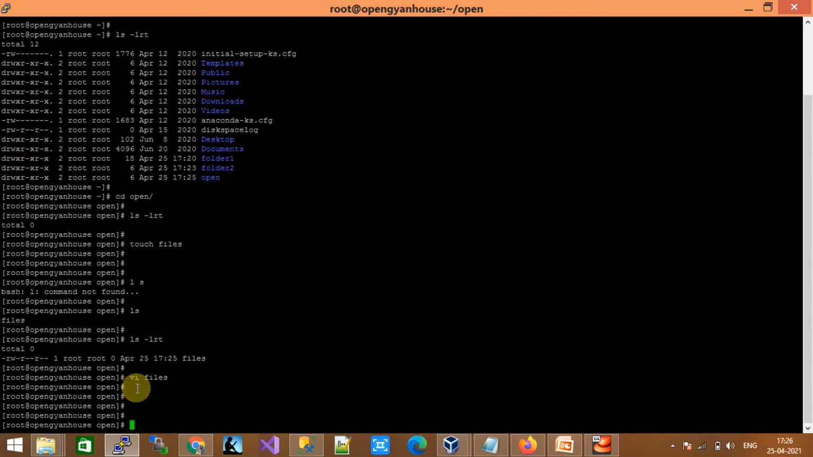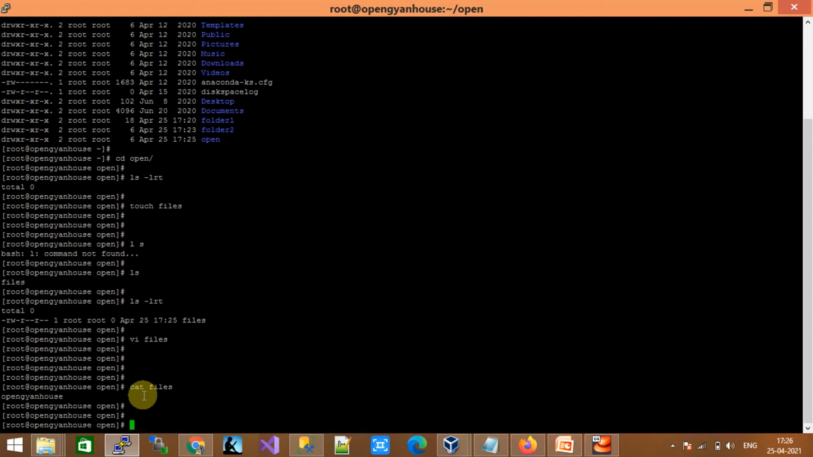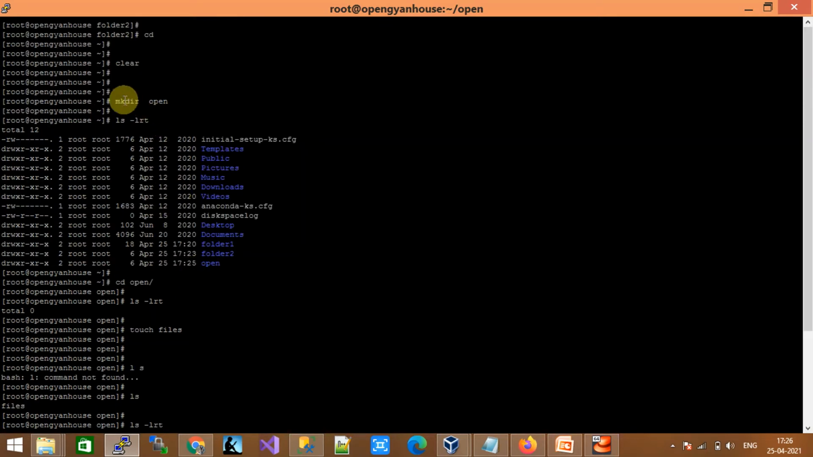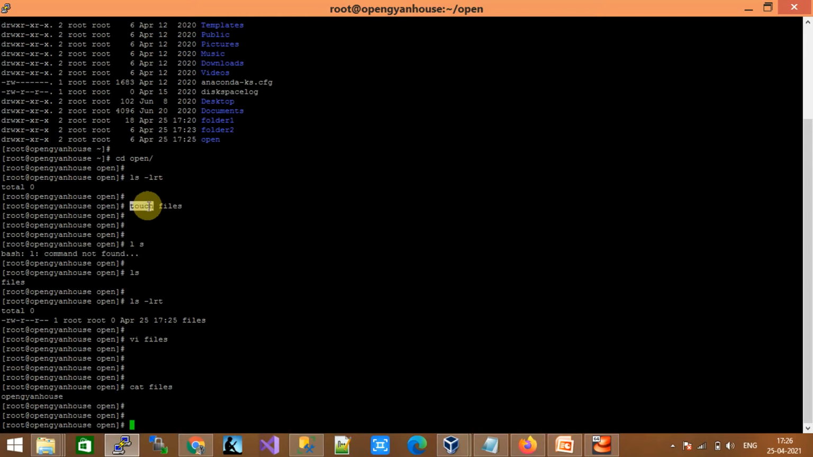If you want to see the content of this file, you can use the command cat. So this is the content of my file. Here we discussed three commands. One is mkdir, to create a directory, you run mkdir and the directory name. To create a file, you run touch and the file name. To write anything inside the file, you can run vi. And to show the content of the file, you can run cat.